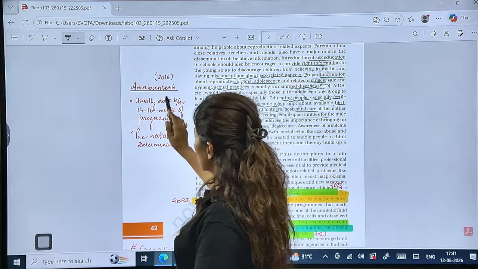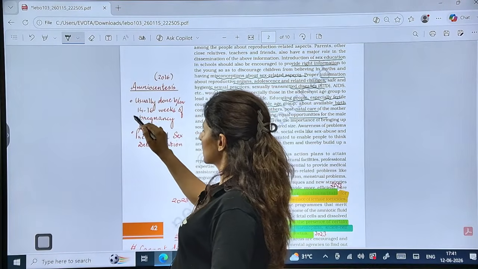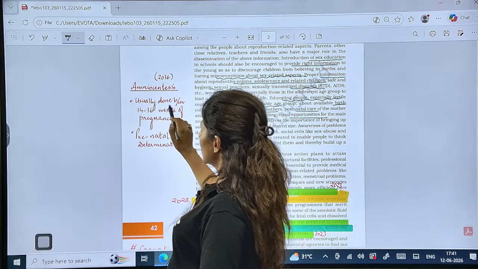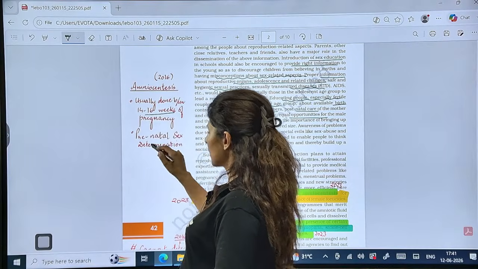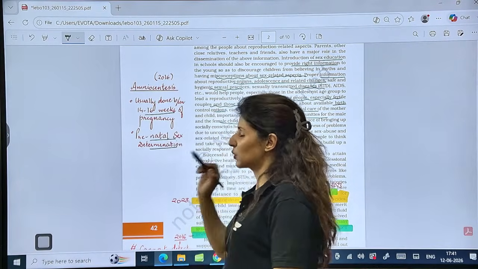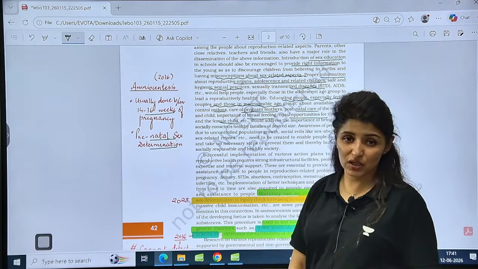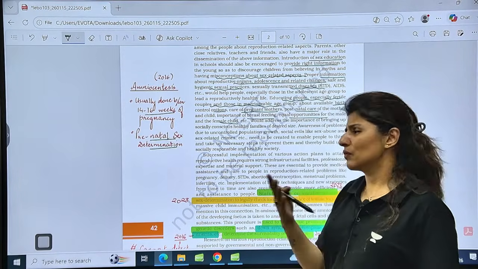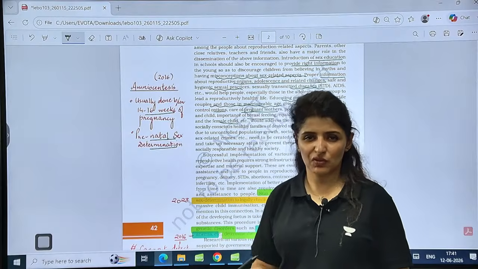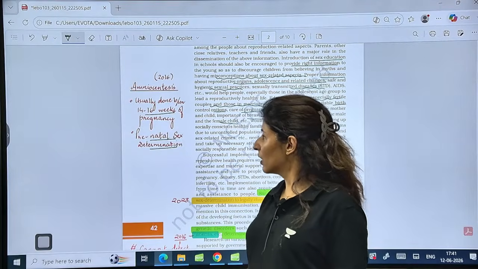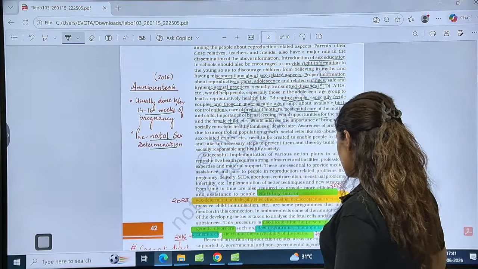Also there was a question in 2016 about amniocentesis. When is it done? Usually done between 14 to 16 weeks of pregnancy, and it is a prenatal sex determination test. But is this the objective? No, it is not the objective, not in India, because of female feticide. So in India, what is it meant for?